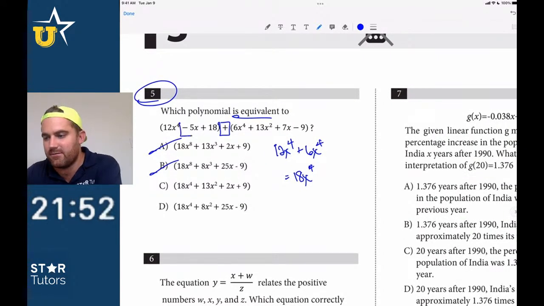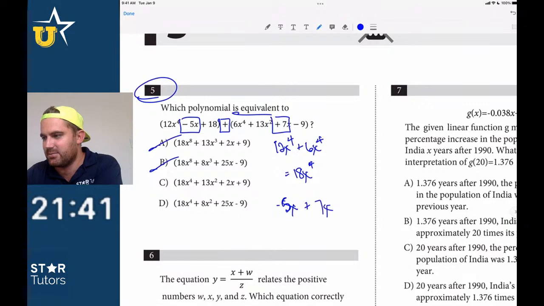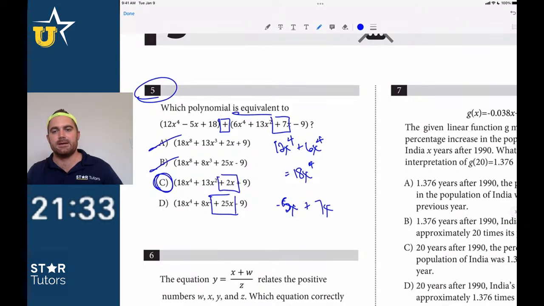Let's move on to minus 5x plus 7x. So minus 5x plus 7x, right? Be careful, it's not minus 5x squared, it's just minus 5x. Let me just confirm that. Yep, so then it's plus 7x, so now we are looking for plus 2x. Here we have plus 25x, here we have plus 2x, the answer is obviously C.